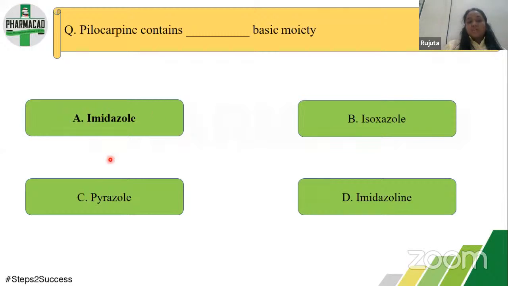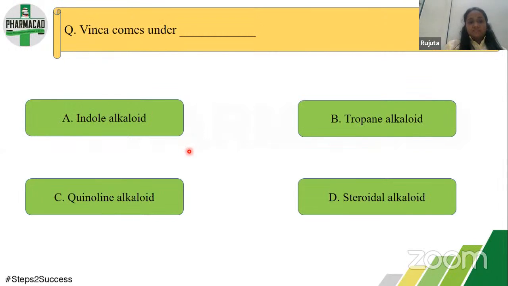It belongs to the imidazole class of alkaloids. Next: vinca comes under which class of alkaloid? This is again a straightforward question. The answer is A, indole alkaloid. It comes under indole alkaloids.